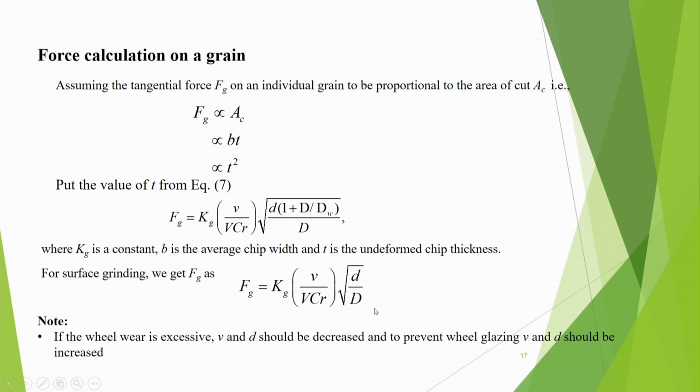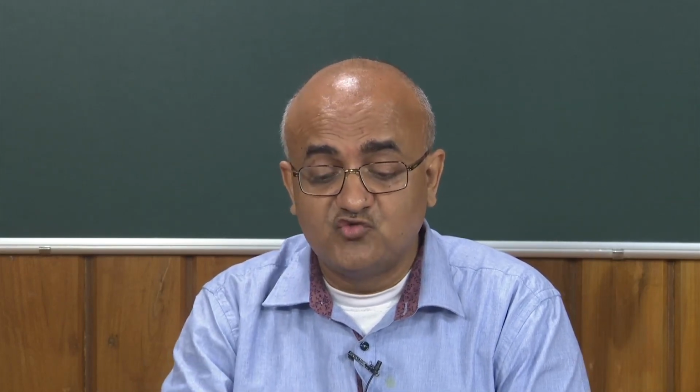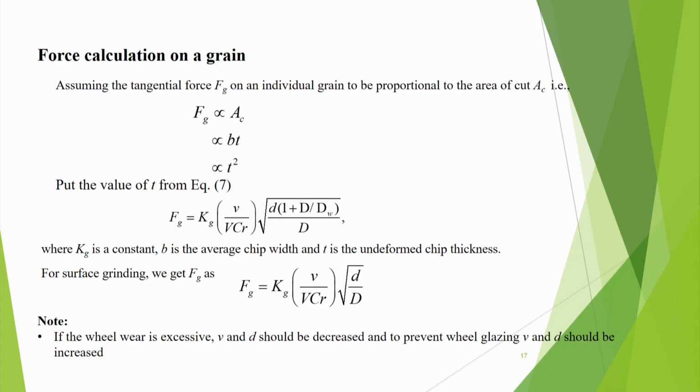So if the wheel wear is excessive, what should you do in the shop floor? You should ask the operator to reduce the table feed, that means V. The table should reciprocate slowly, and D should be decreased. But if the wheel is getting glazed, that means it loses its sharpness, it will look like a shiny surface, and it just rubs. So V and D should be increased, so that more force is produced and the grain is dislodged.